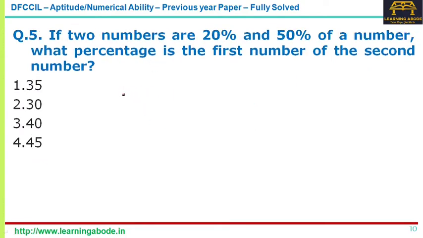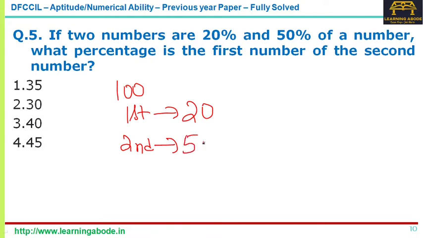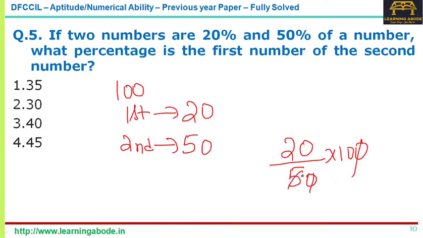If two numbers are 20% and 50% of a number, what percentage is the first number of the second number? So let's assume that number is 100 and the first number is 20%, right? So 20% of 100 is 20 and the second number is 50%. Okay, so 50% of 100 is 50, right? Now what percentage is the first number of the second number? So with respect to the second number, which is 50, what is the first number? And they have asked in terms of percentage. So 20 out of 50. Okay, so this we know it's twice. So 20 into 2, 40%. That's answer option 3 for question number 3.